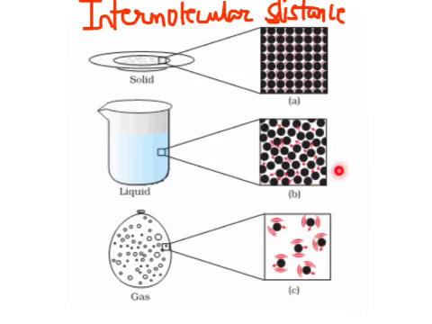In liquids, there is a little more distance between the particles, so they can slide past each other and move around a little more as compared to solids. In gases, however, the intermolecular distance is very large. There is a lot of space for each particle to move around, and the gas particles can move around very freely. And they would take up as much space as is available.